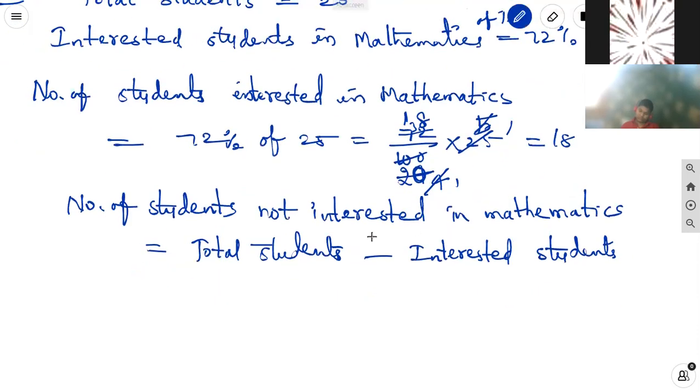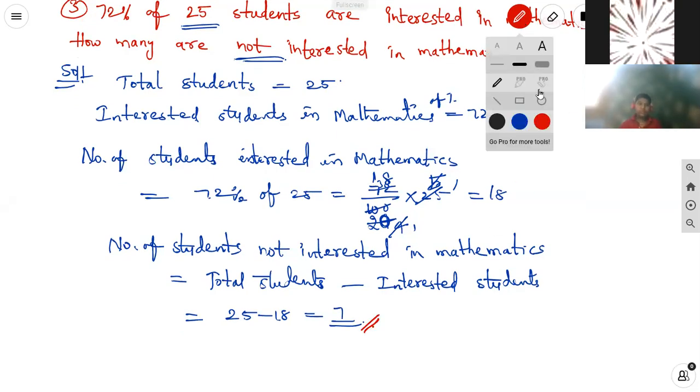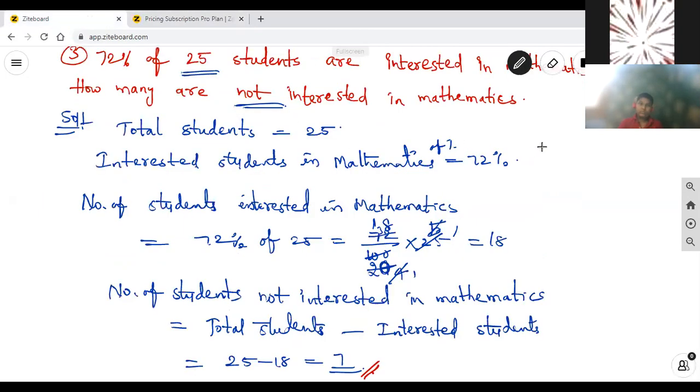That is equal to 25 minus 18 equal to 7 students are not interested in mathematics. If they are asking about the percentage, we already know that 78% of students are interested.